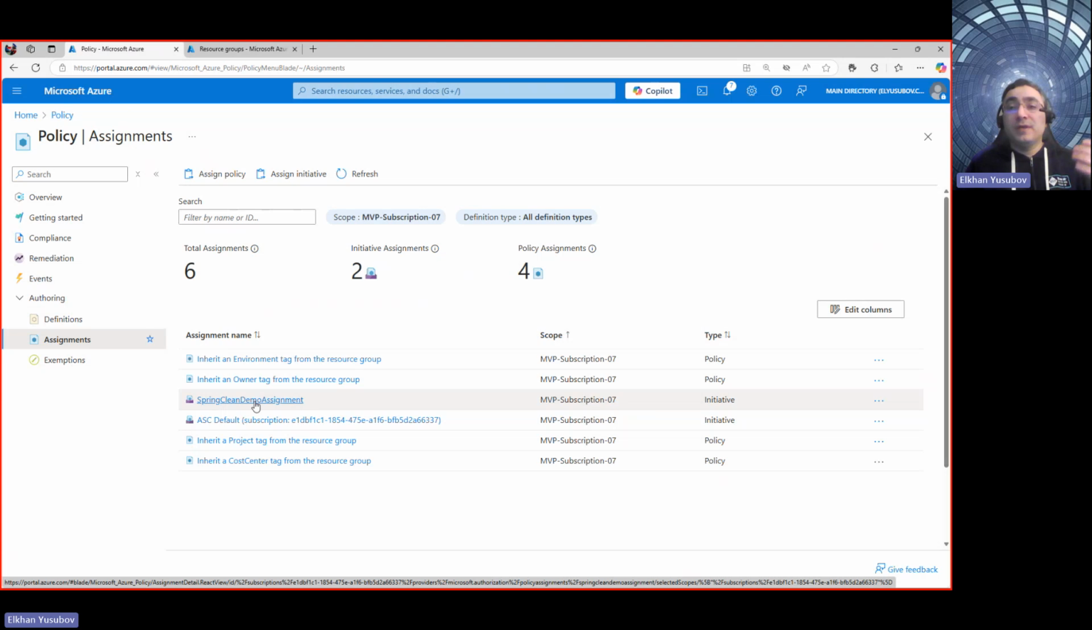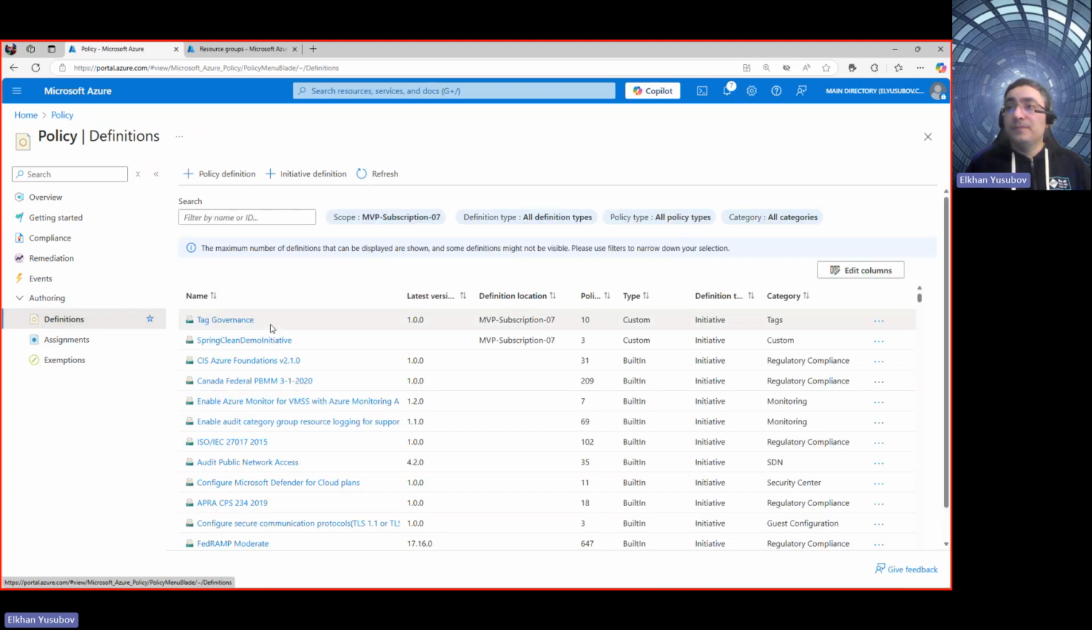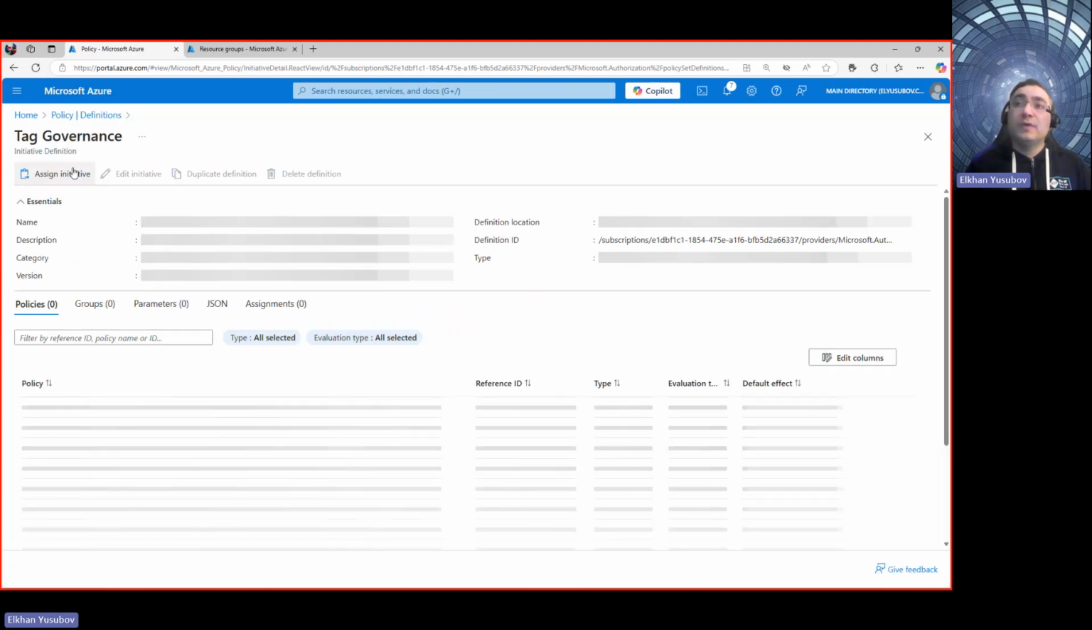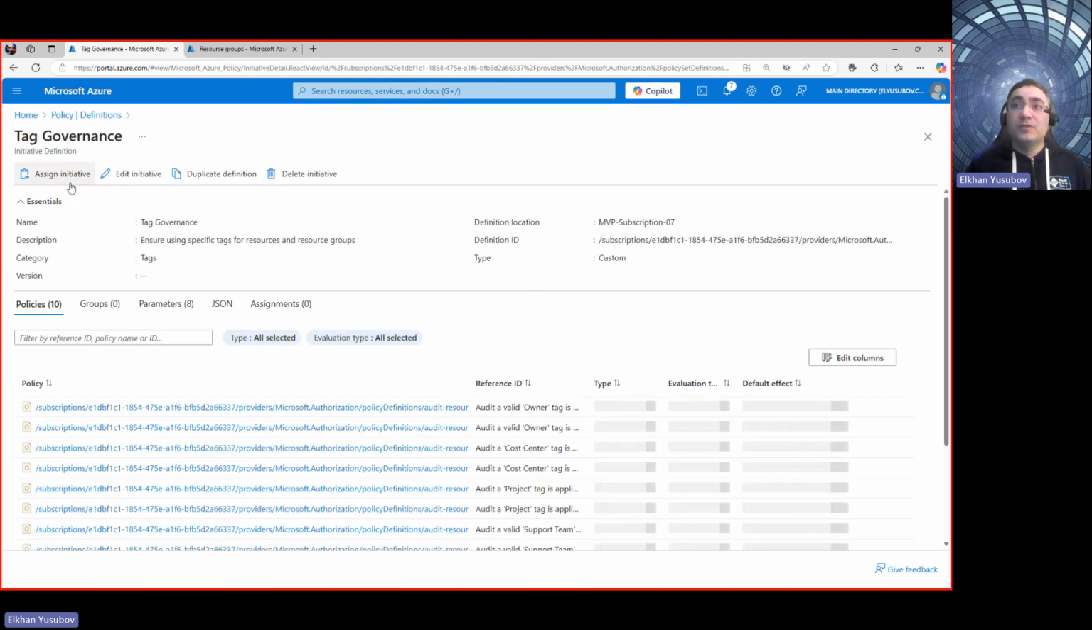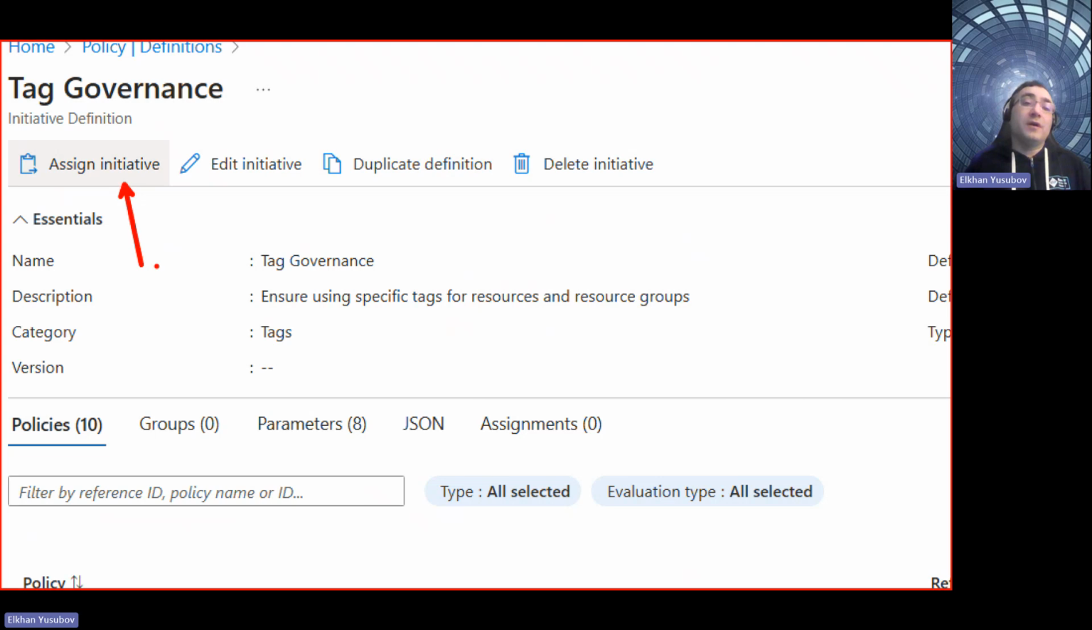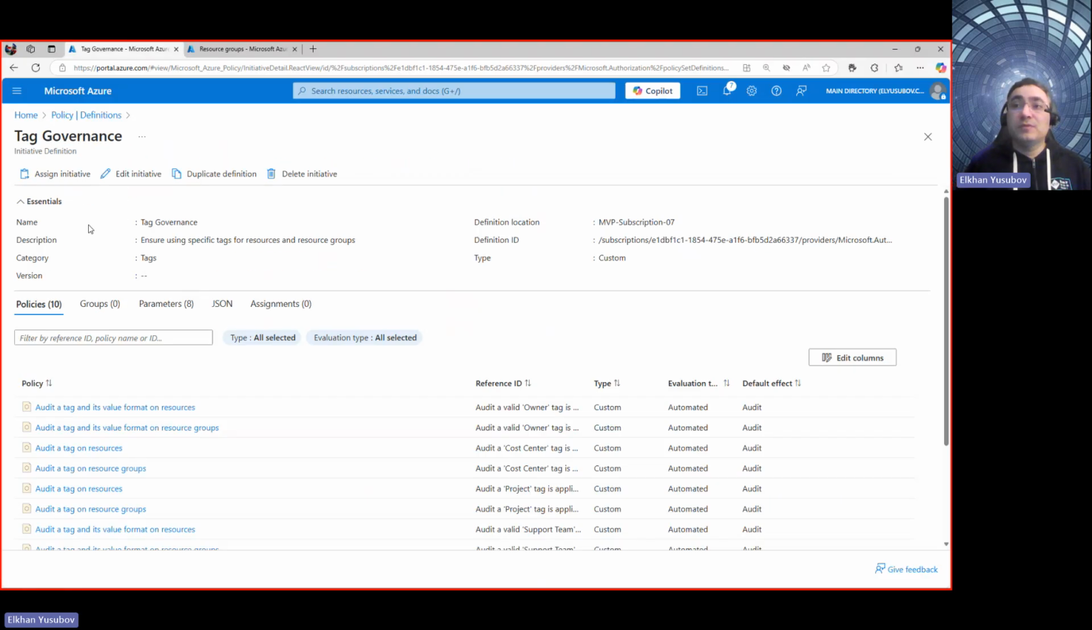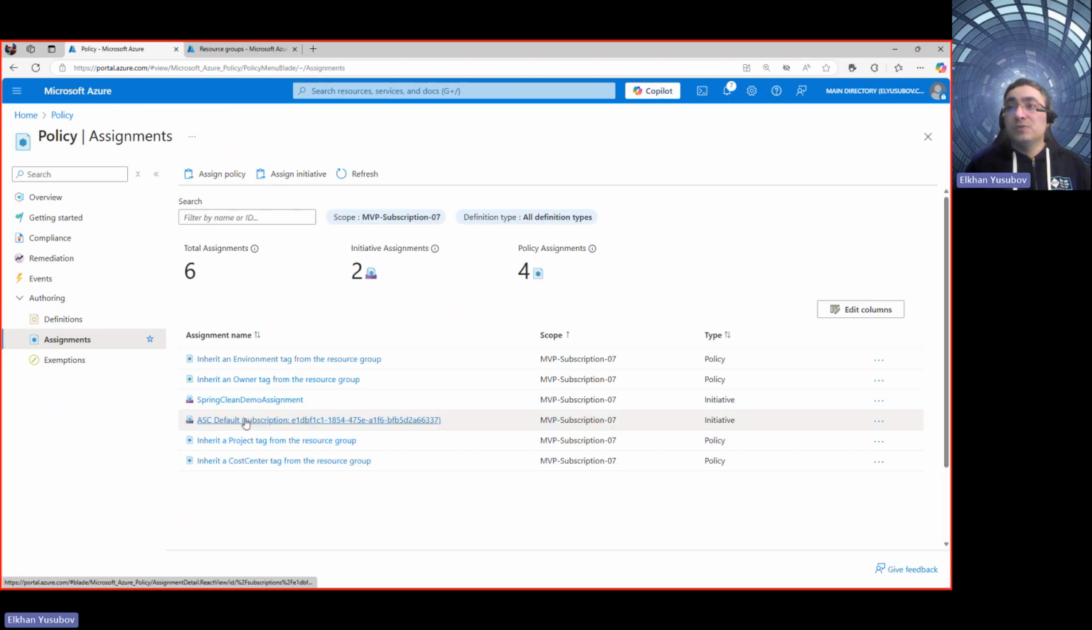If I would like to bring in other initiatives, I need to go back to the initiative. For example, let's say this tag governance, and then I need to assign this initiative by using this button here. Then it will get applied to the scope where you are trying to enforce those policies. Okay, so that's how it is working. So I'm going to go back to the assignments. As we see here now, I have the Spring Clean demo assignment.